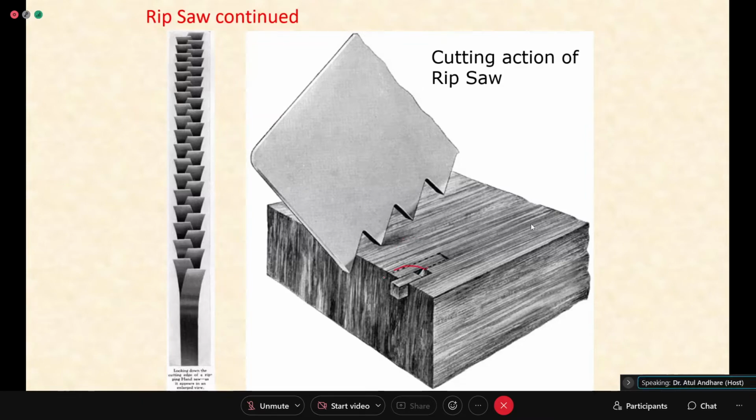Here the cut piece of wood is shown. Normally 3 teeth should be in contact. You can see 1 tooth here, 1 tooth here, and 1 tooth here. In a rip saw, generally they say 3 teeth should touch the workpiece.